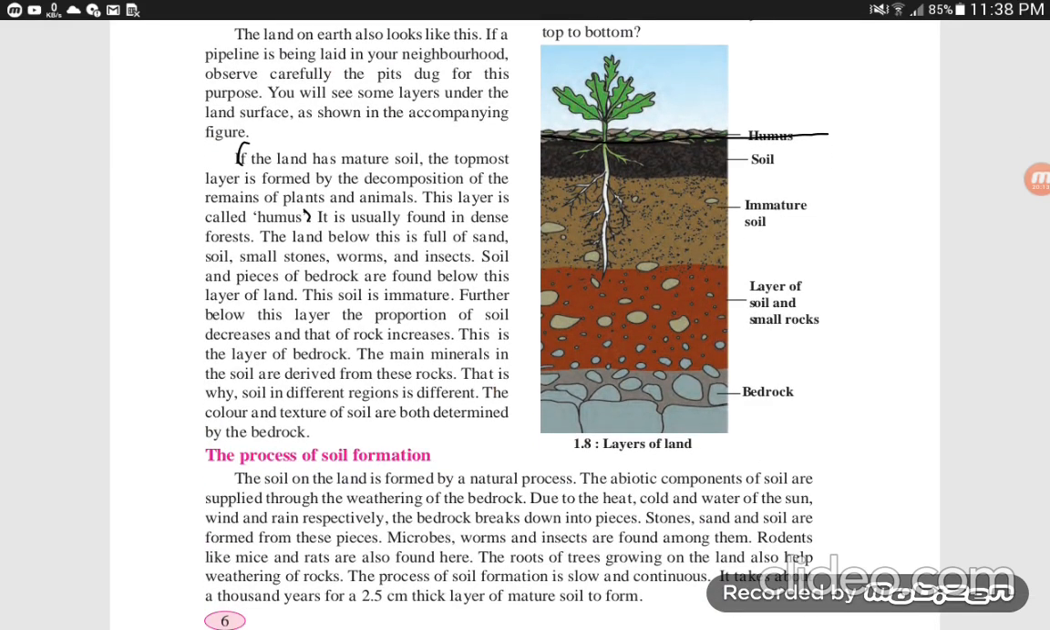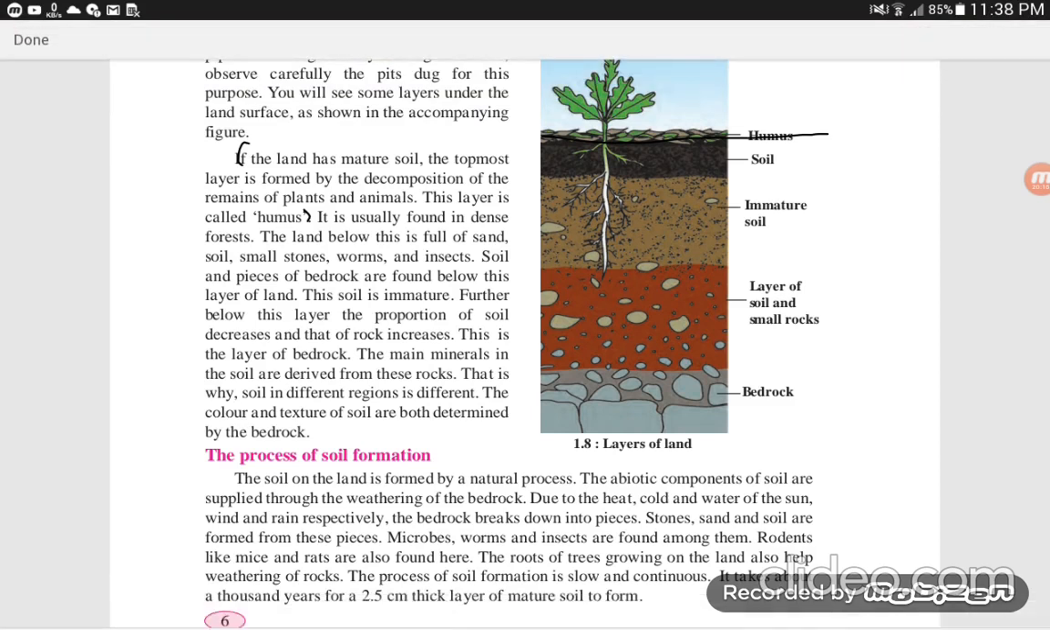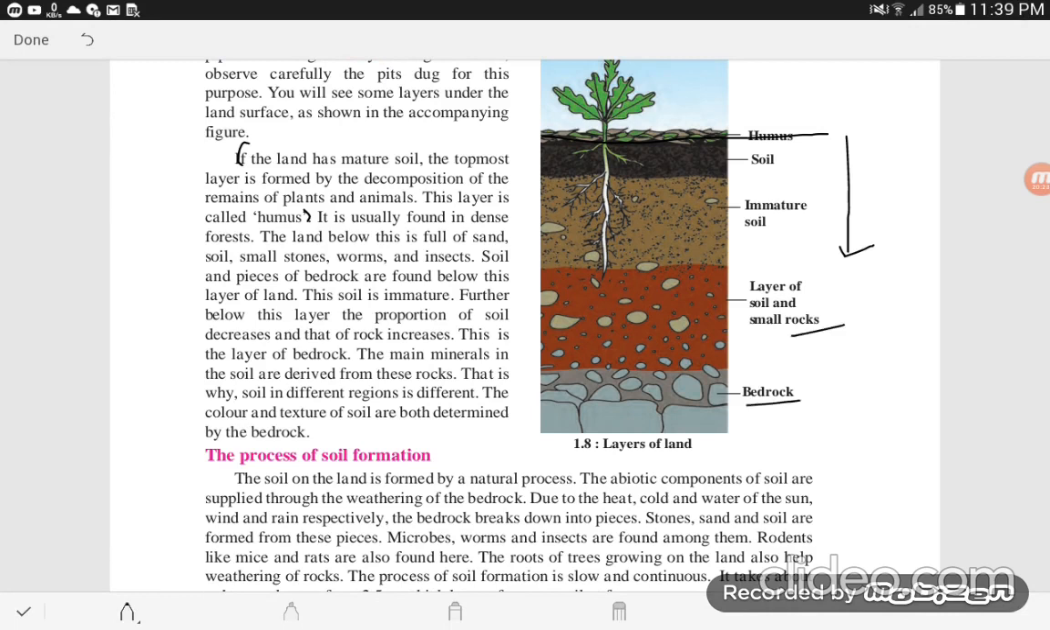When you look at the pictures, you find that the soil decreases and the rocks are starting. Look, these rocks are starting, and the soil is very minimal. Yes, the main minerals in the soil are derived from these rocks. That is why soil in different regions is different. The color and texture of soil are both determined by the bedrock.